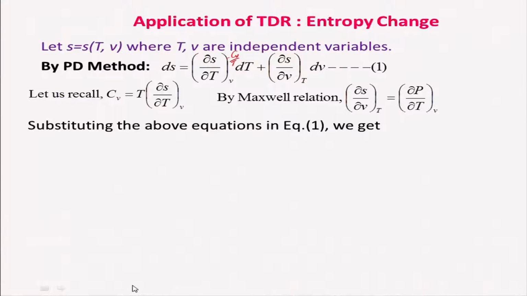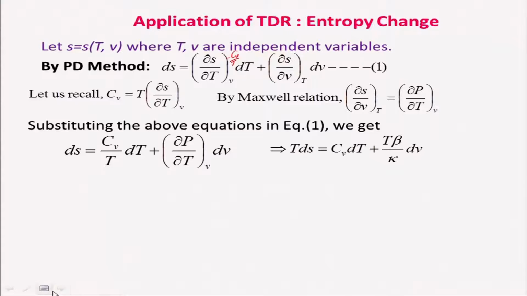So, if we use this, I get dS is equal to Cv by T into dT plus dou P by dou T at constant volume into dV. We have already replaced this. Everything on the right hand side is a measurable property. So, the entropy change can be expressed in terms of measurable properties like Cv, pressure, temperature and volume.